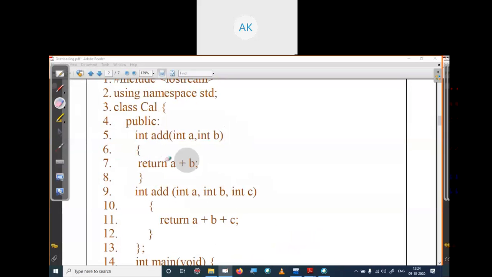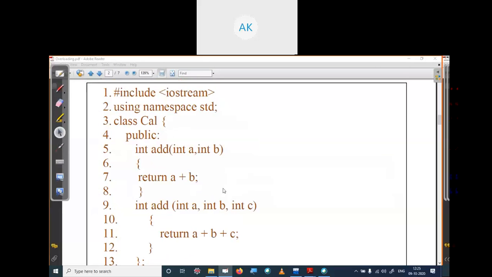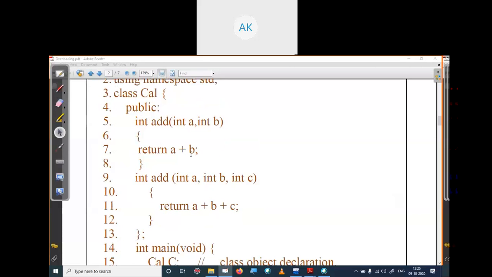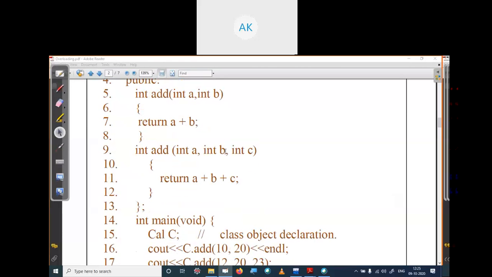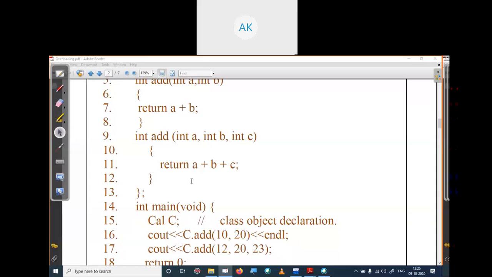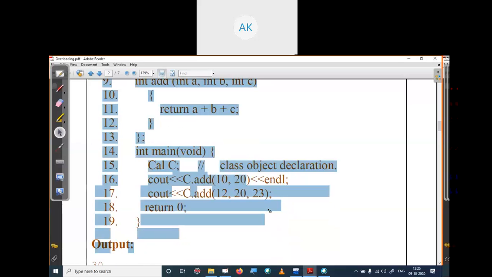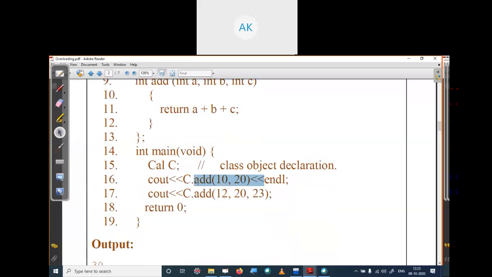What is defined in this code? We have declared one method add, which takes two inputs, adds the two inputs we have passed, and returns the result. The other also takes three inputs, adds all three, and returns. In the main method, we have declared one object C of class Cal, and in this code we are calling the function C.add.